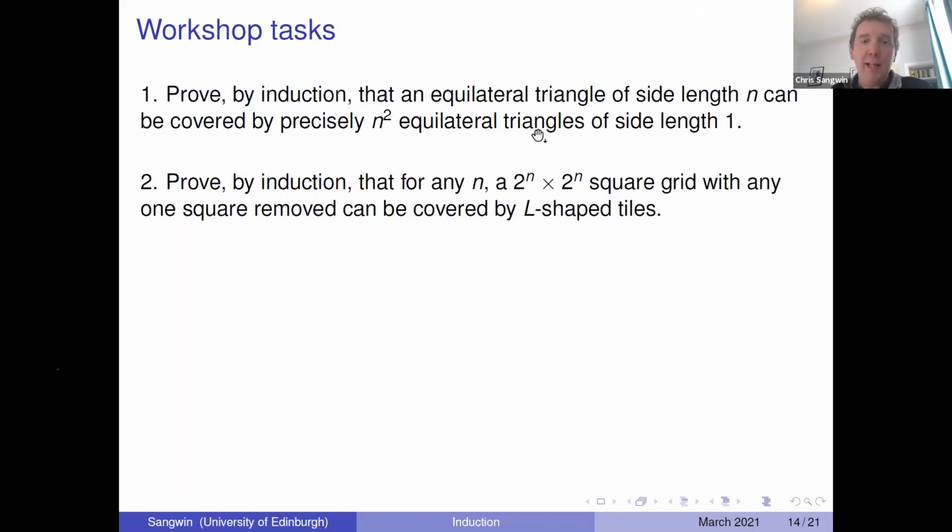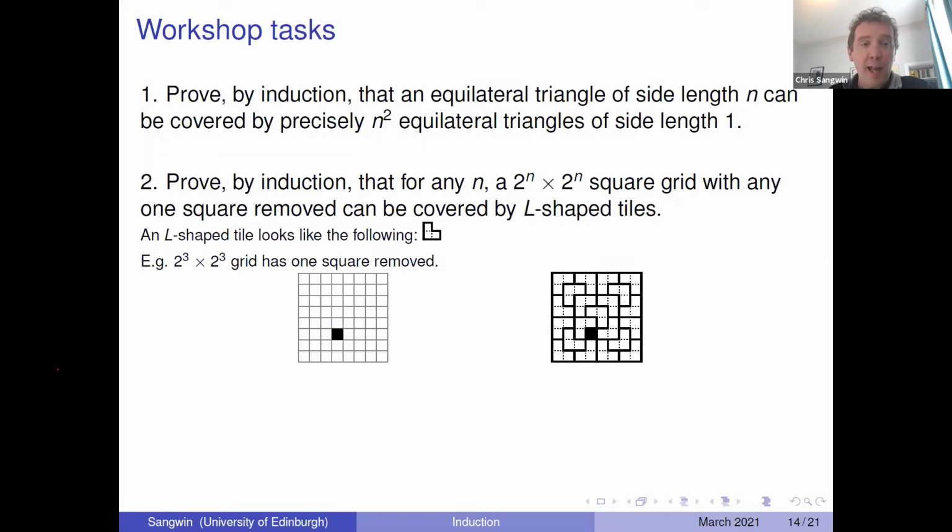Prove by induction that for any n, a 2 to the n by 2 to the n square grid with 1 square removed can be covered by L-shaped tiles. Now I'm just going to elaborate a little bit. An L-shaped tile is just an L-shape made up of 3 squares. And what do I mean by a 2 to the n by 2 to the n grid with 1 square removed? Here we've got a 2 cubed by 2 cubed grid, 8 by 8, and I've removed 1 square, and the task is to prove by induction that you can cover the rest of the grid with these L-shaped tiles. I've done that in this particular case. There's my tiling.